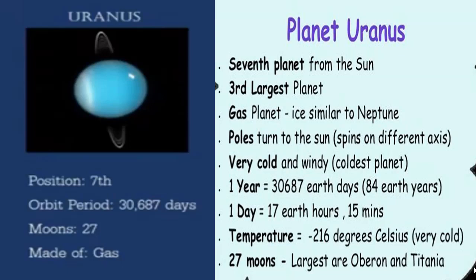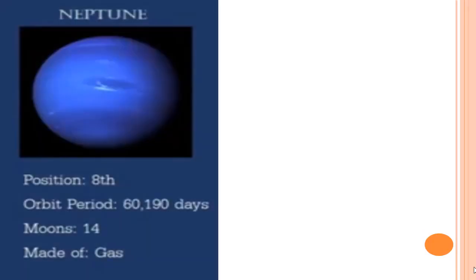Its 1 year is equal to 30,687 Earth days, meaning 84 Earth years, and its 1 day is equal to 17 Earth hours and 15 minutes. Its temperature could be minus 216 degrees Celsius, which shows that it is also a very cold planet, and it has 27 moons, among which the largest are Oberon and Titania.